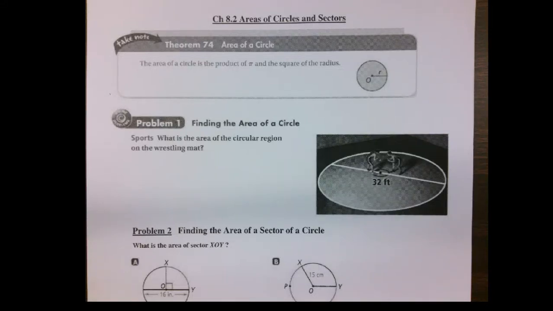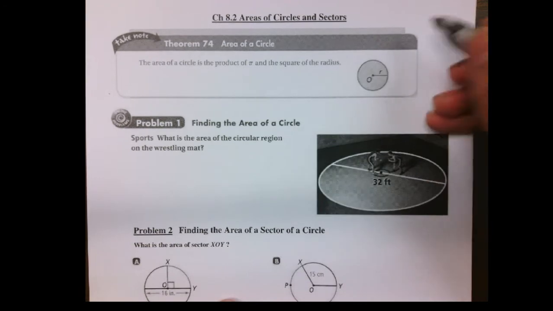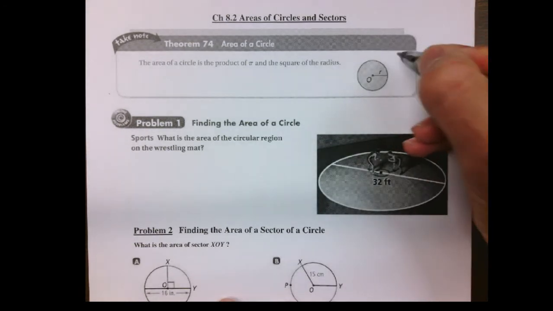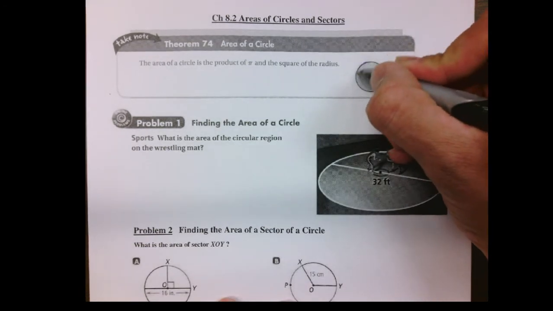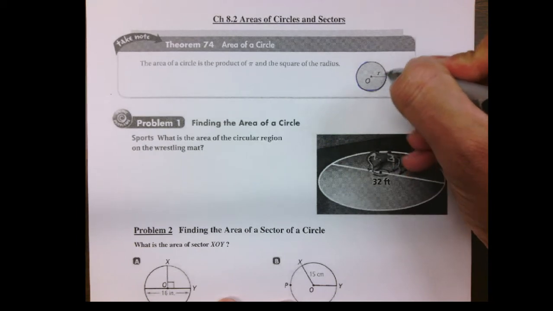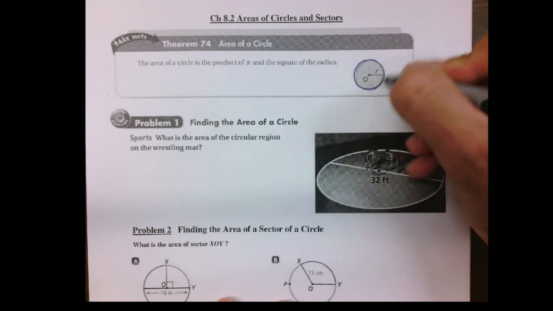Hey folks, let's have some more circle fun. Today we're going to talk about area of a circle, and that's different from circumference. Hopefully you all have some familiarity, but let's just clarify what we're talking about. Circumference is when we're going around, like how far are you going around the circle?